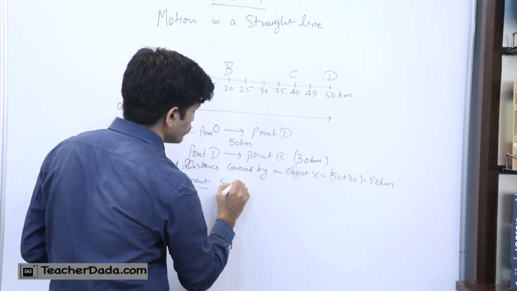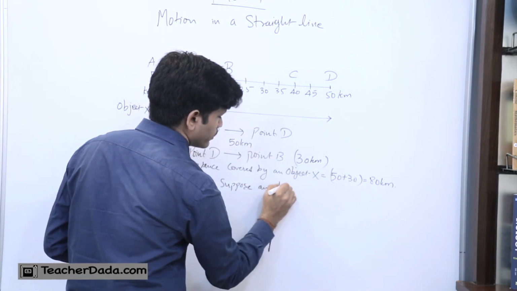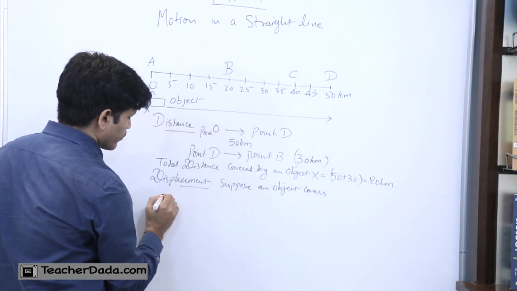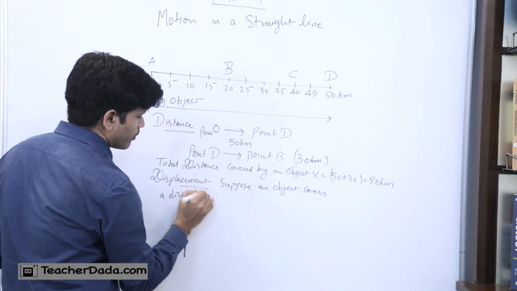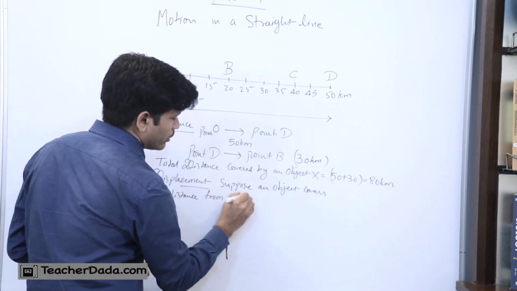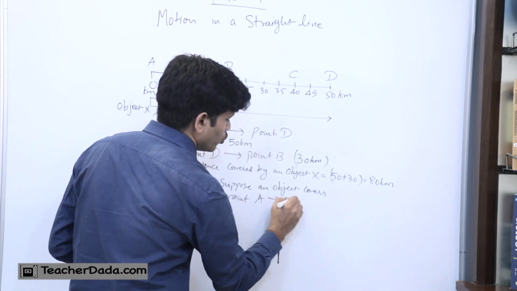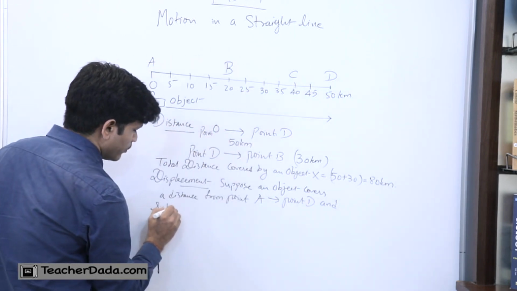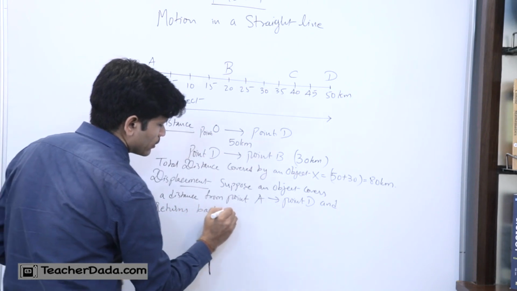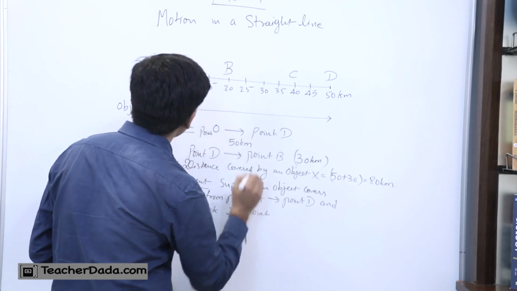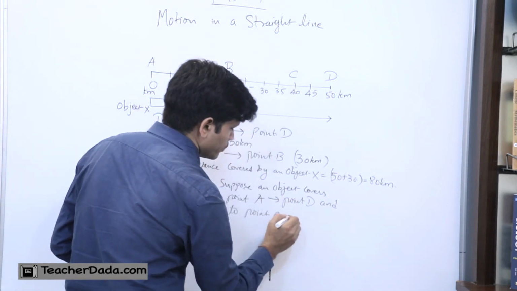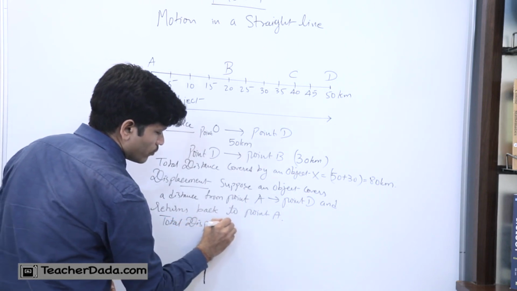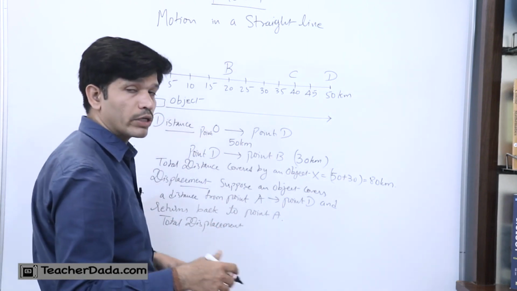Suppose an object covers a distance from point A to point D and returns back to point A. So what is the total displacement over here, or how can we find the total displacement?